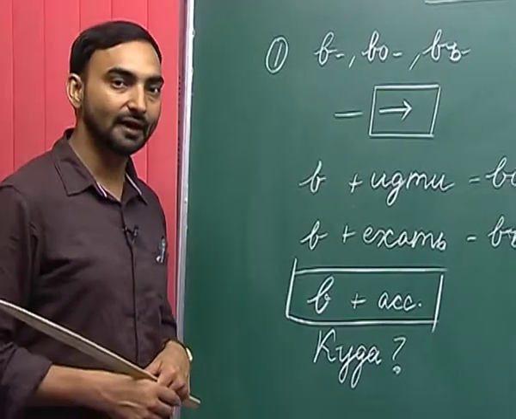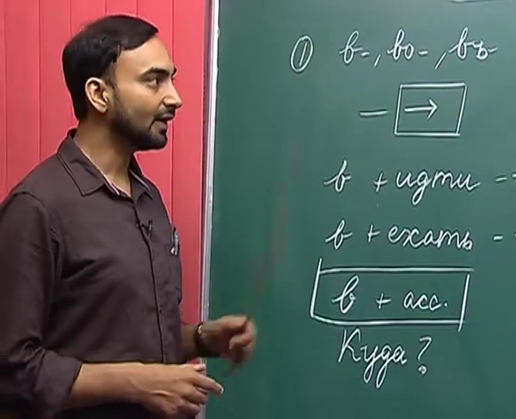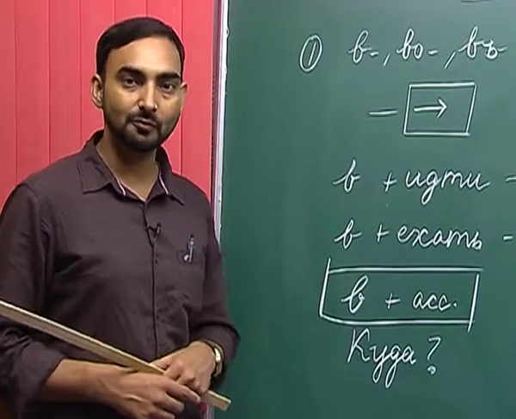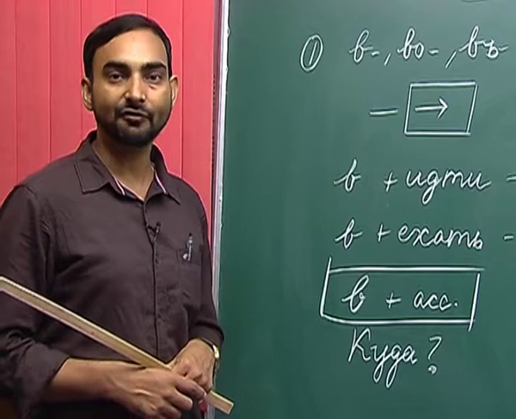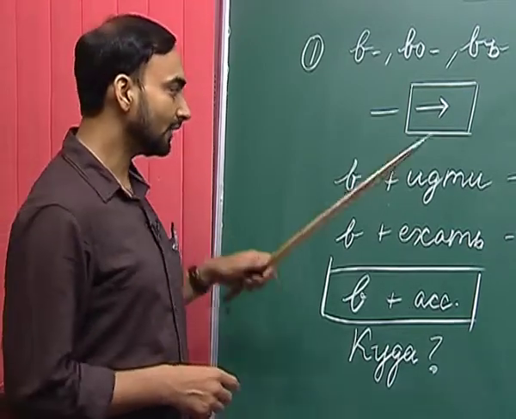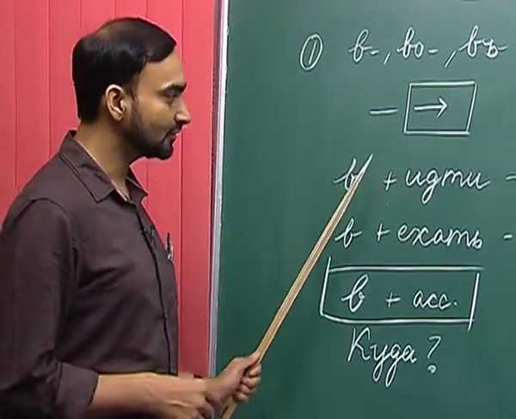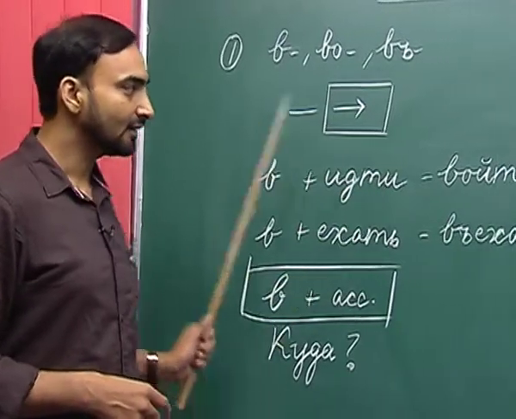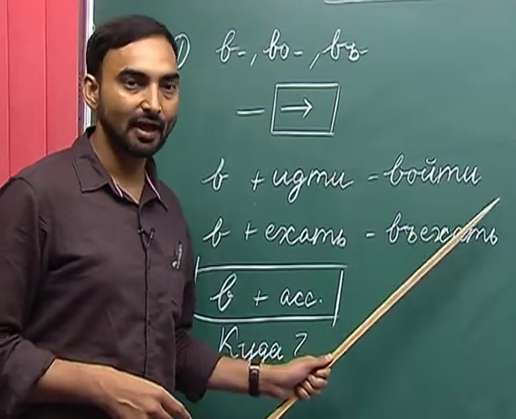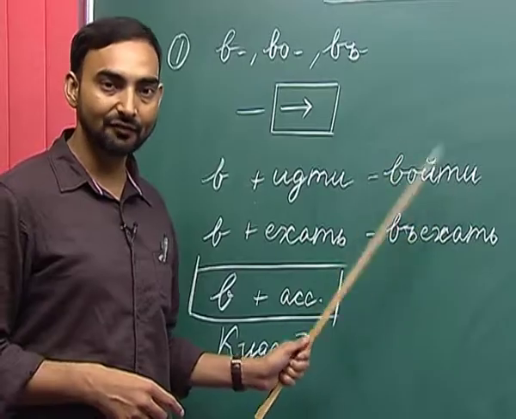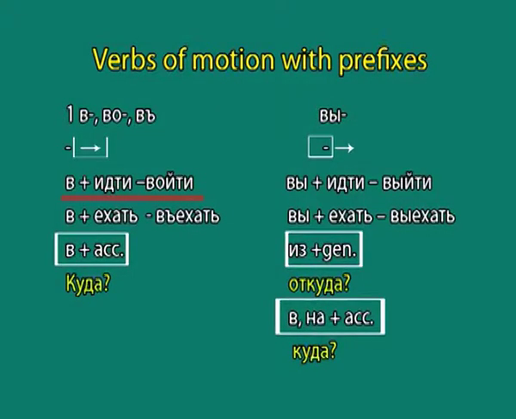One more important thing to mention is that whenever we add a prefix to a verb of motion, it becomes a perfective verb. So, if we add в to the verb идти, it becomes войти, and войти is always a perfective verb, and it requires a specific case of a noun and prepositions to be used after this verb.